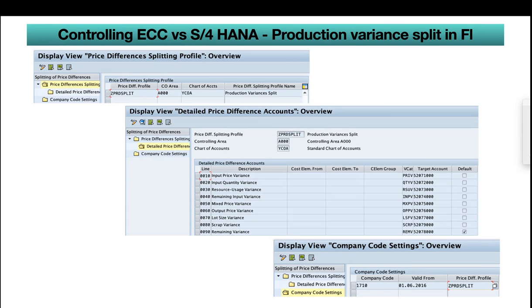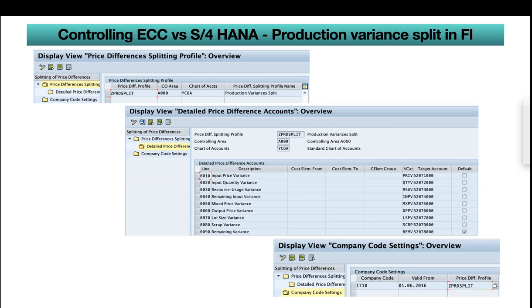PRIV variance category is for input price variance. QTYV is for input quantity variance. There are many variances, input and output variances, and we need to have one default variance here. If you see the remaining variance REMV, we assign some GL account here, 5207 8000. That is the default. We need to have one default variance.